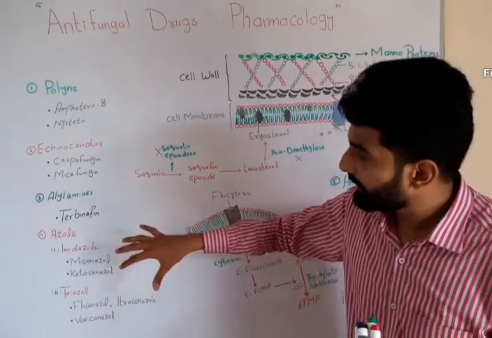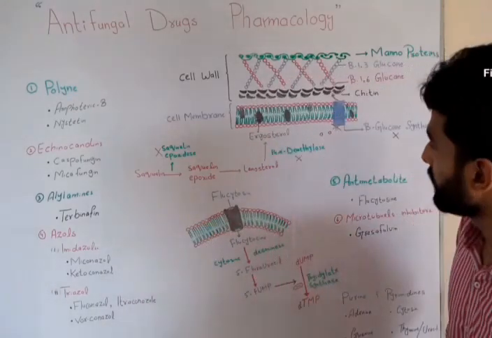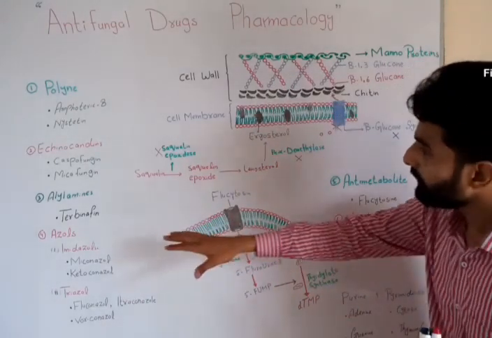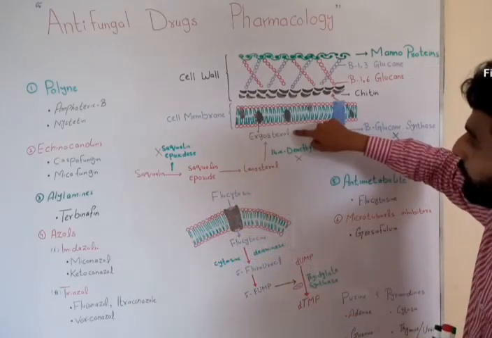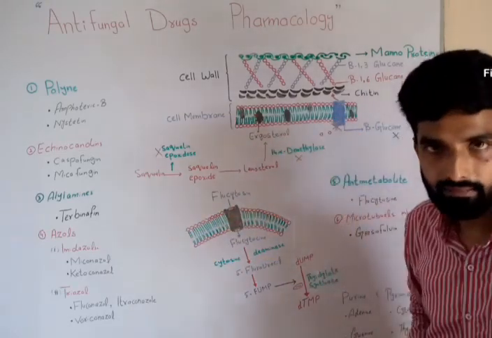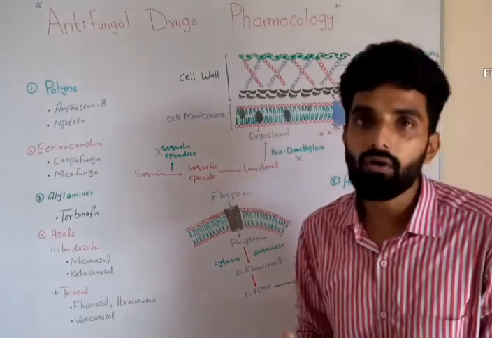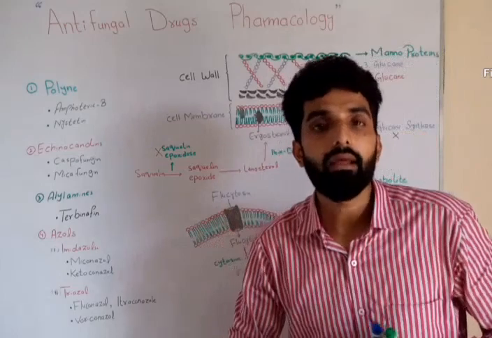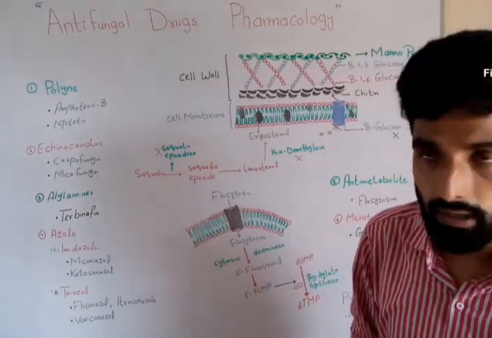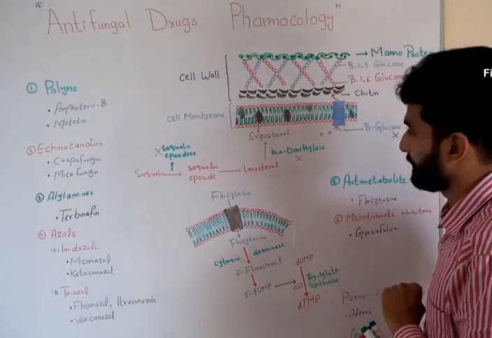The discussion about these drugs will come in later parts of the video. Don't worry about them. Okay. Azoles will block ergosterol synthesis by blocking 14-alpha demethylase, and once ergosterol synthesis is blocked, the integrity of the cell membrane will get disturbed. Okay, and the fungal cell will not be able to survive.